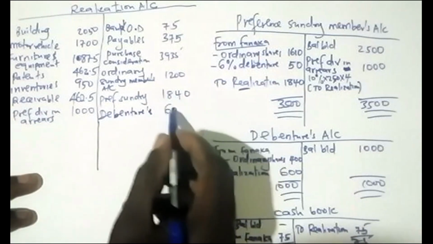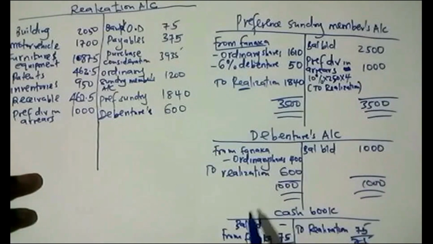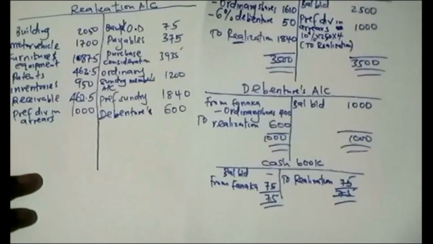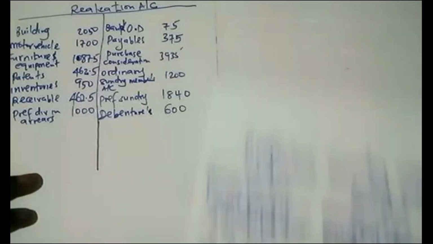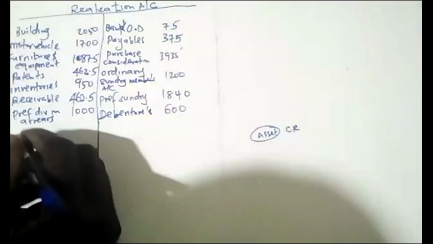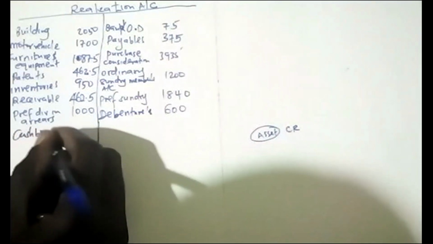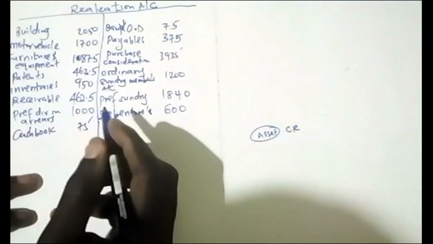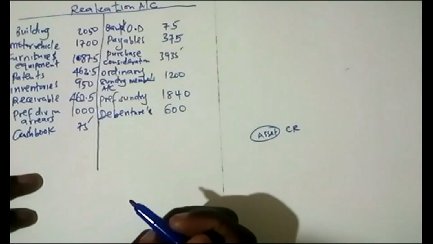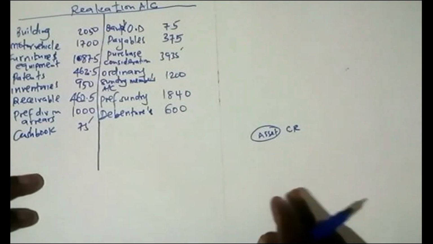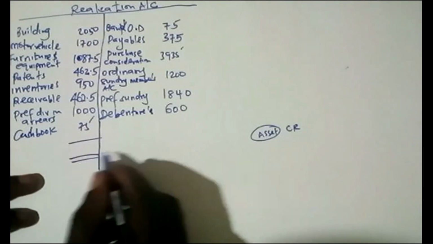The 600, you can see here, to realization was 600. Then finally, in my cash book, we have 75 on the credit side, so we debit that. Up to that point we are done with this account, and it's supposed to balance automatically.